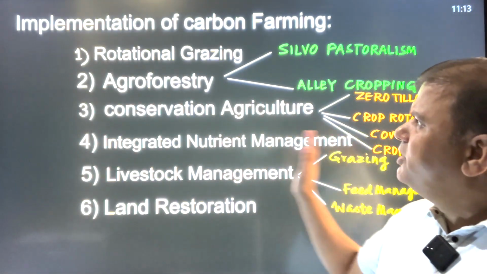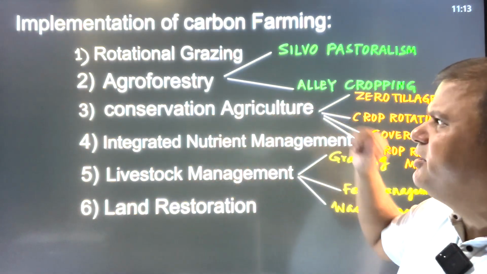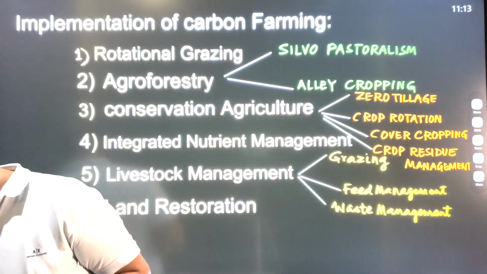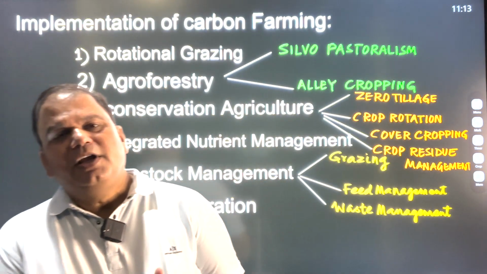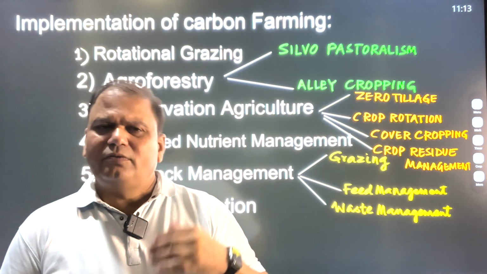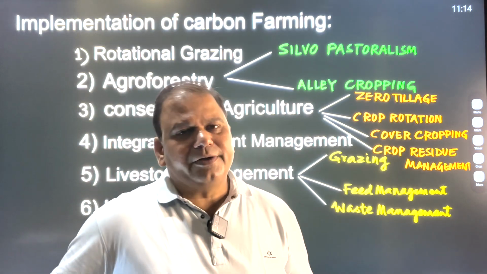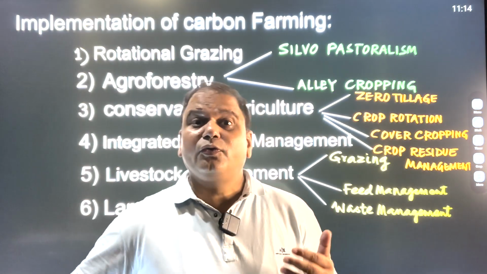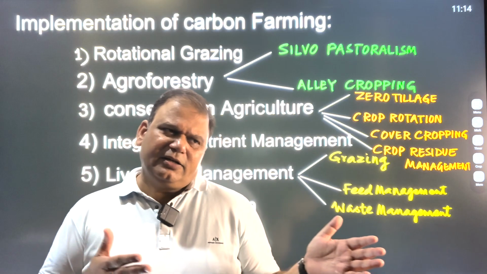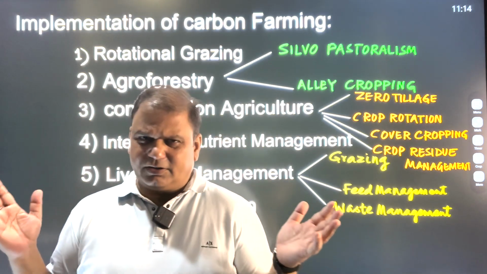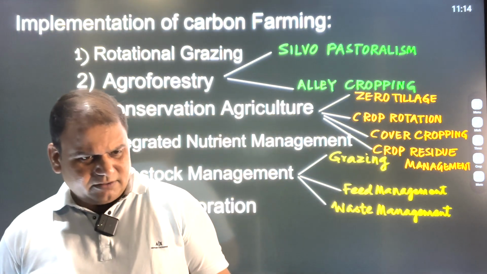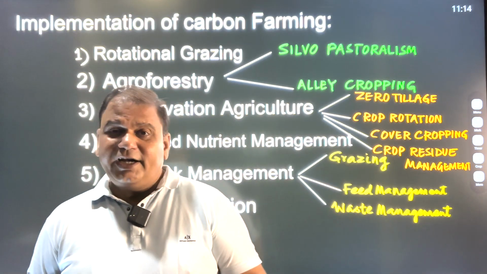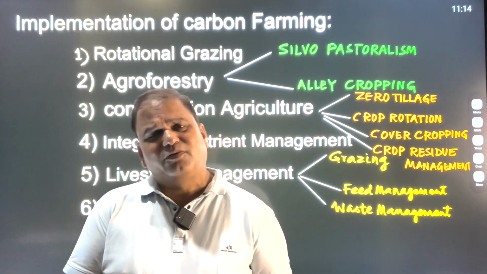So all these methods would be implemented in carbon farming. So the idea of carbon farming is based on this. But when we talk about carbon farming, remember that carbon farming would be conducted suitably in those areas where the water availability is sufficient. It would be conducted in those areas where land can be used for extensive agriculture. So for example, in India, it can be conducted on a large scale in the Indo-Gangetic plain and the Deccan Plateau. It cannot be conducted in those areas where water scarcity is there.